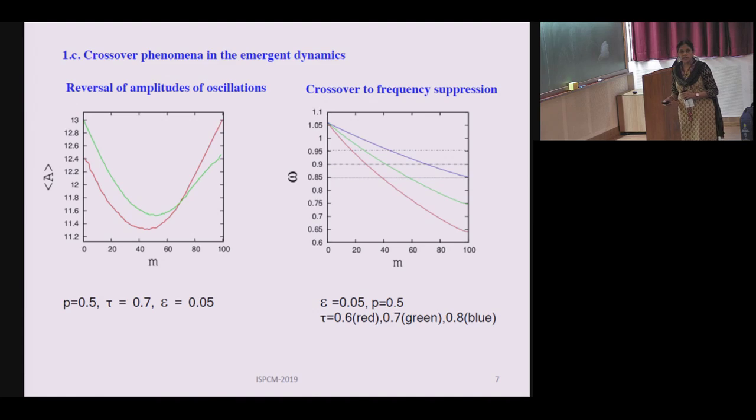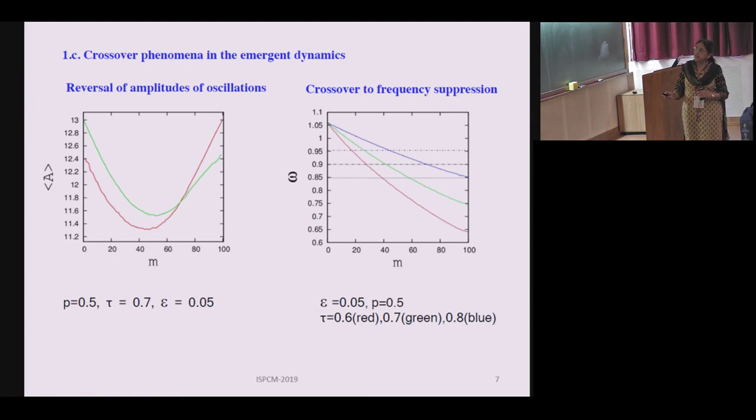And another interesting thing that we find is that when there is suppression of amplitude and recovery of oscillations, there is a crossover phenomenon that we observe as we change the number of slow systems. For example, to begin with, the slow systems are always having smaller amplitude compared to the fast systems. But as you increase m, there is a point where there is crossover and the slow systems become larger in amplitude compared to the fast systems. So this is a reversal in the amplitudes of oscillations that happens as the number of slow systems in the network increases.